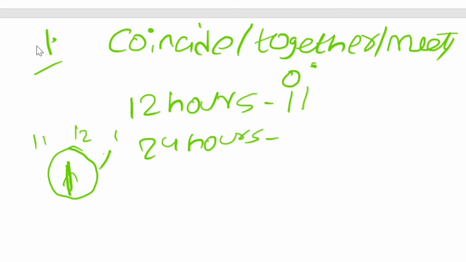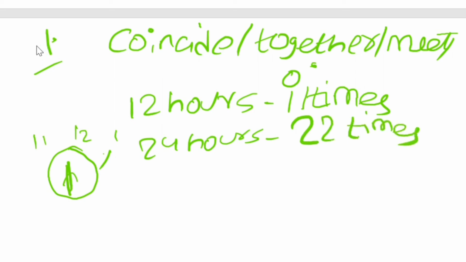Exactly these kinds of questions will be coming in your examination. So they will be asking, how many times will the minute hand and hour hand meet or coincide in 12 hours? That means 11 times. In 12 hours they will meet 11 times, means in 24 hours how many times will they meet? 22 times. So this is the first condition. The first condition is coincide, or together, or meet, 0 degrees. In 12 hours they will meet 11 times, and in 24 hours they will meet 22 times. I have also given a clear explanation to you.